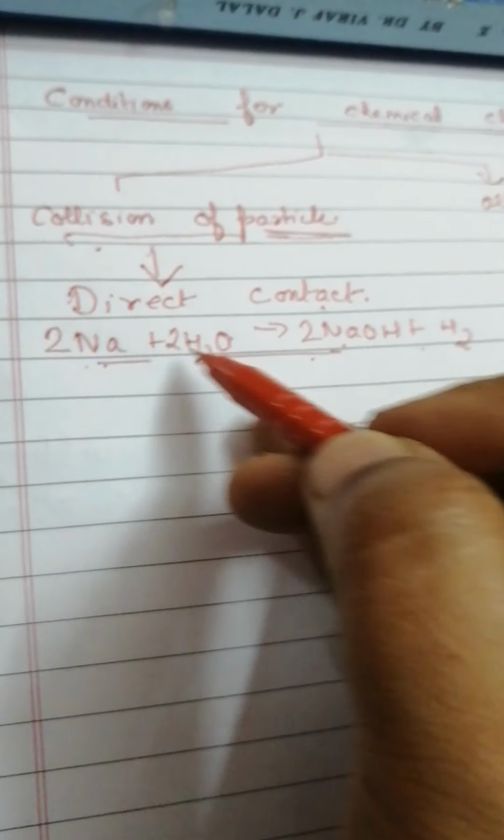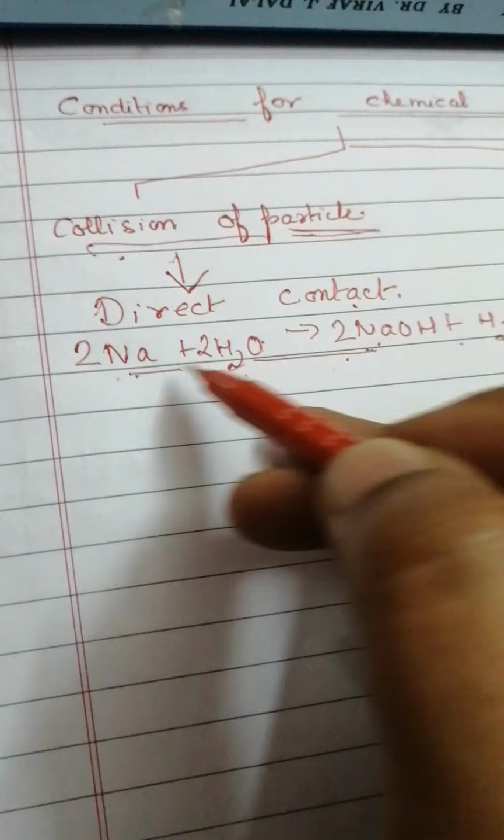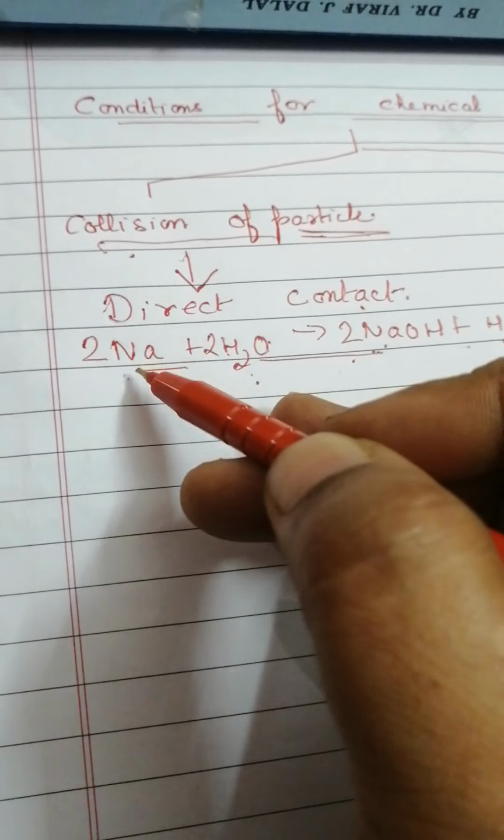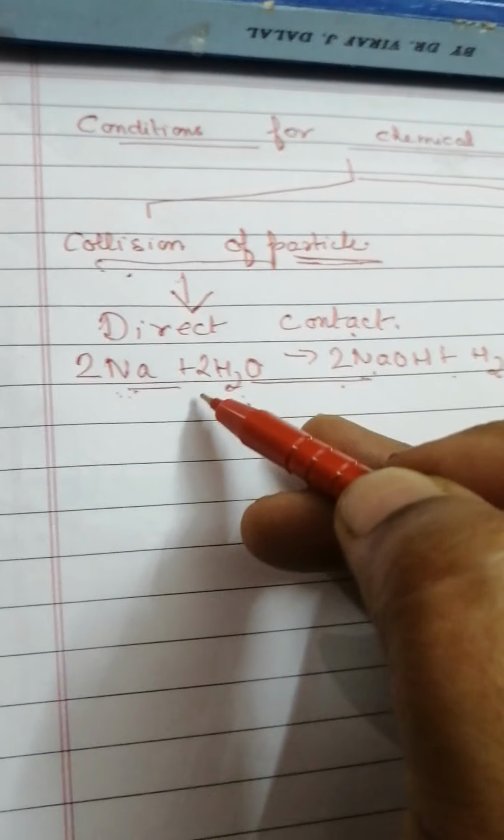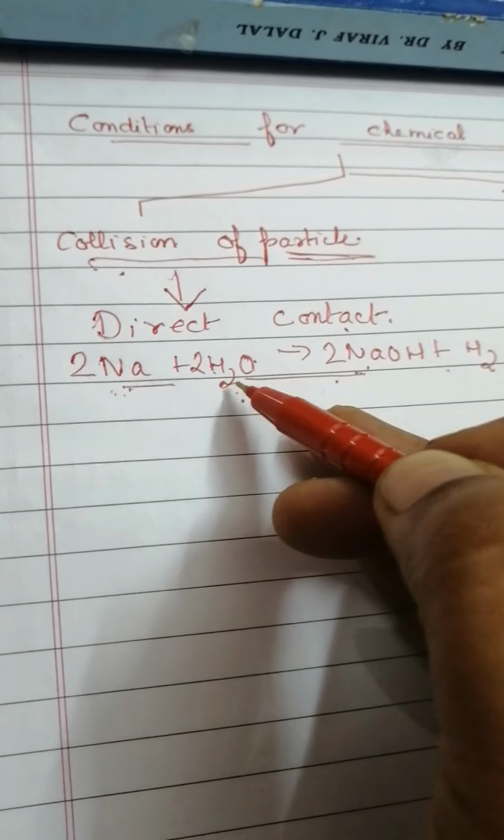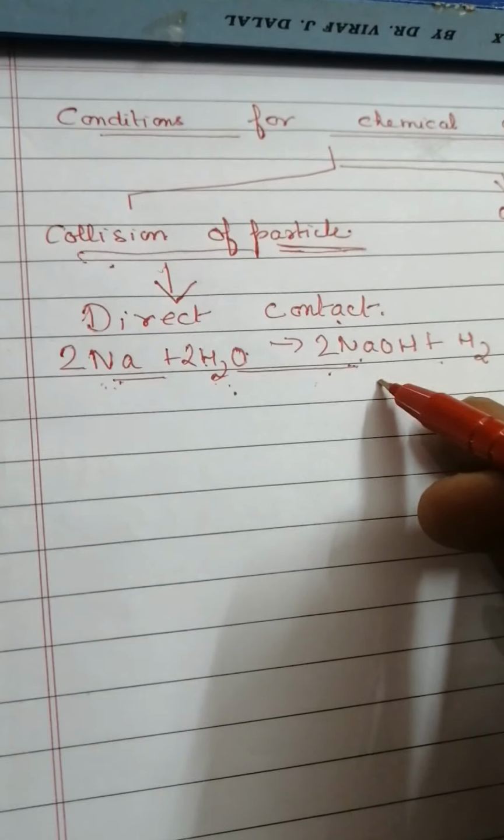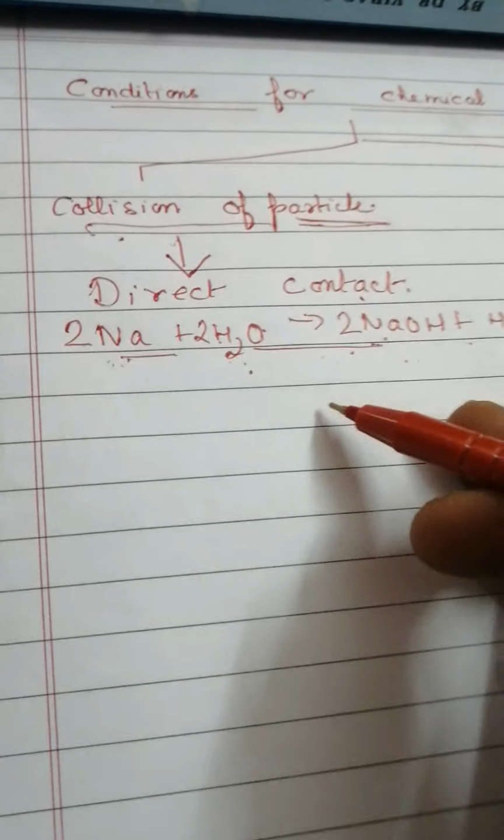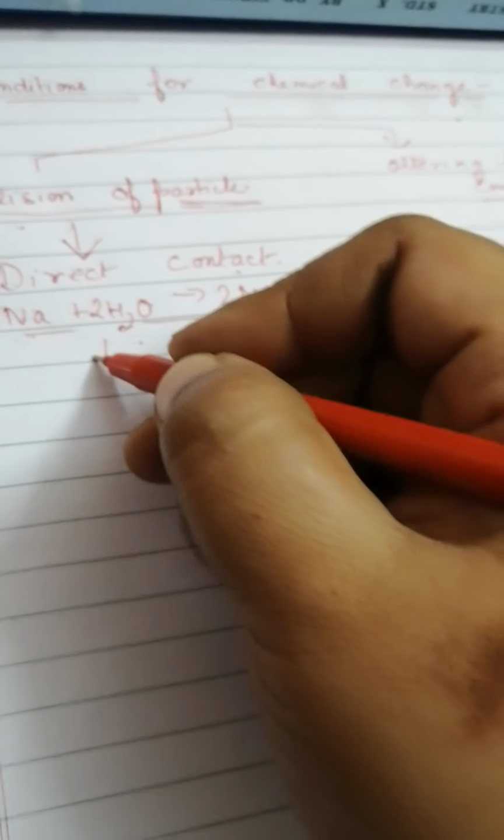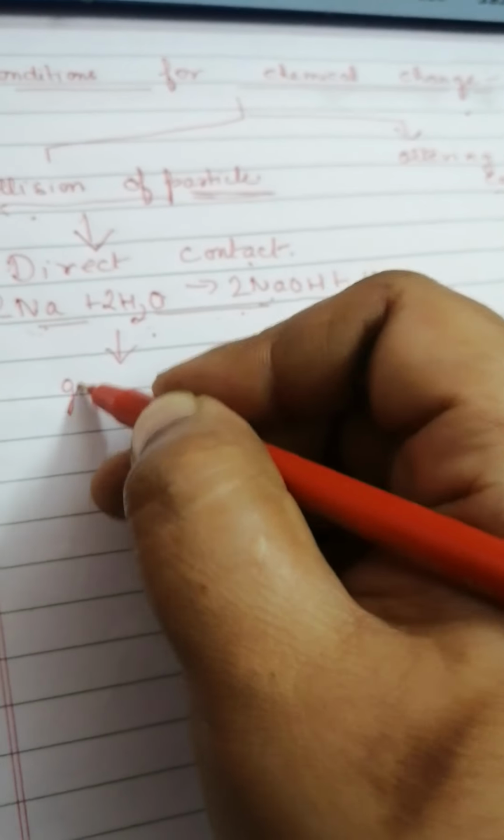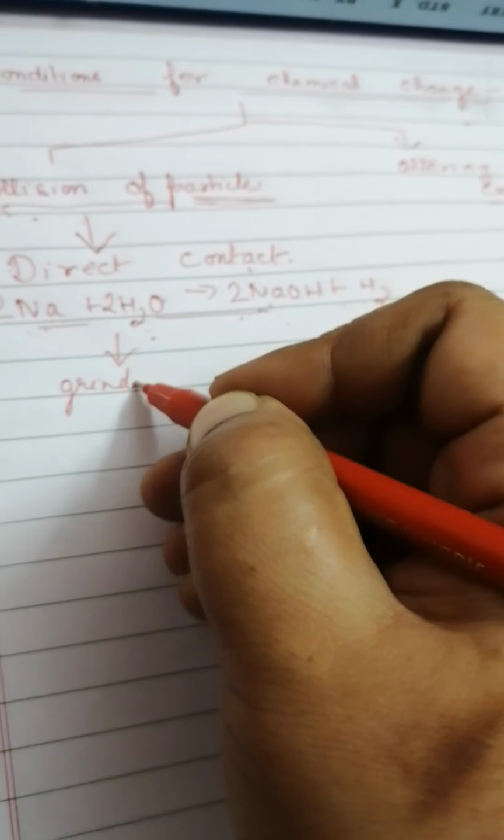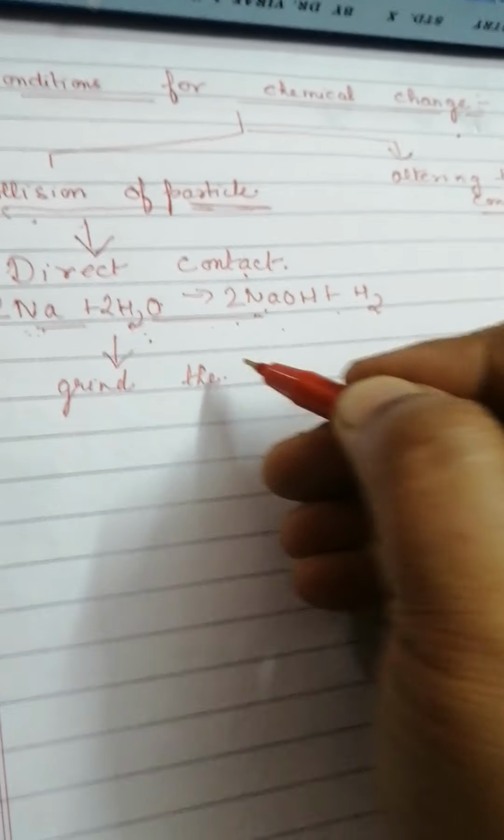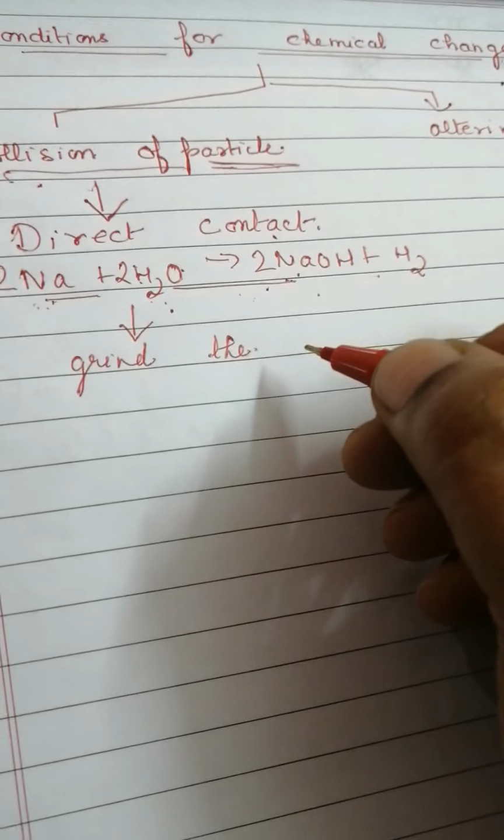In order to prevent this reaction, what we generally do is we put the sodium under kerosene oil. We keep sodium under kerosene so that it does not come in contact with water, and the reaction will not happen. Sometimes even with direct contact, when you bring the chemicals together, they do not react. In that case, sometimes we need to grind the particles, that is, bring them to a finely powdered form.